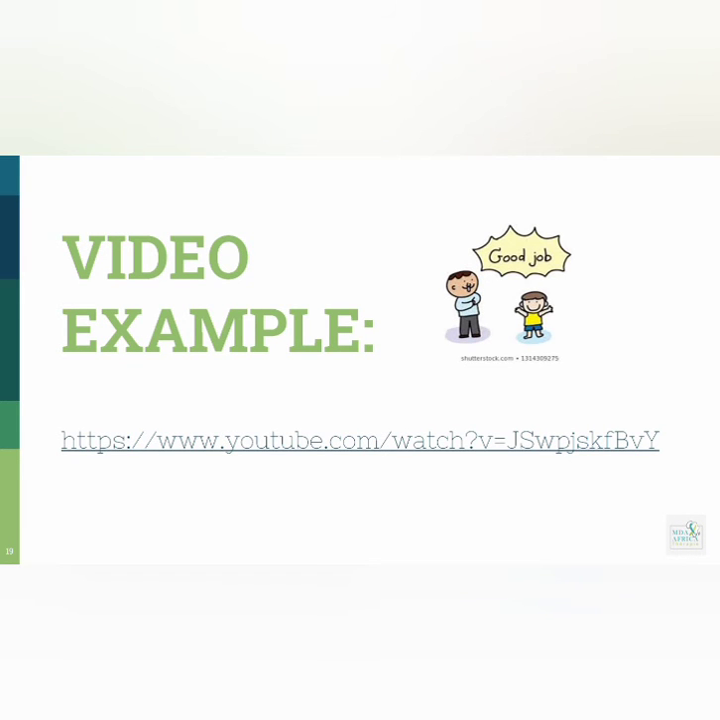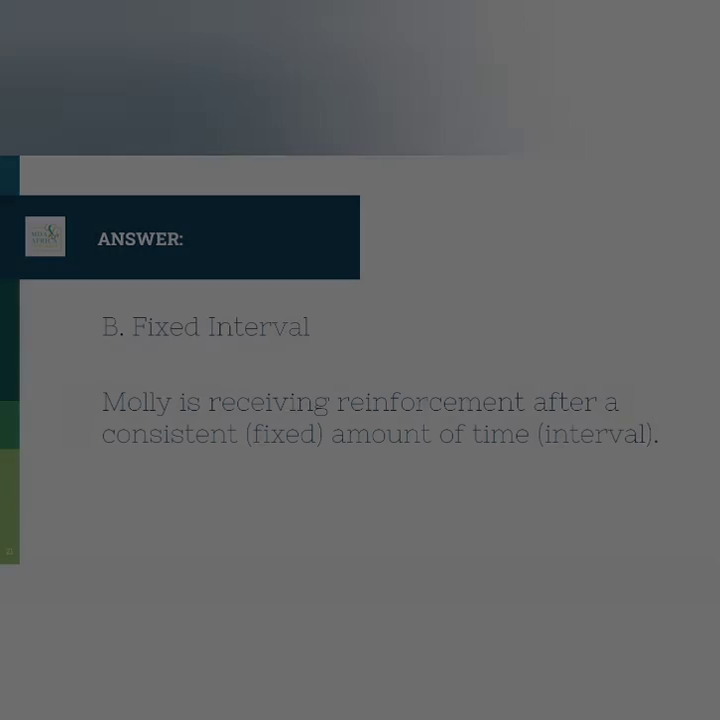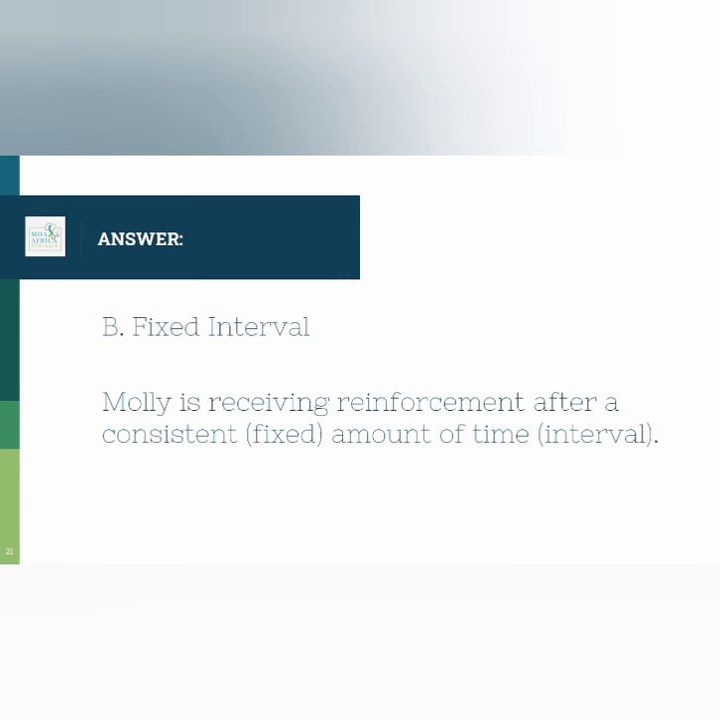Here is a video example. Let's review. If Molly is reinforced for her first response after 7 minutes, what type of reinforcement schedule is being used? A fixed interval. Molly is receiving reinforcement after a consistent fixed interval amount of time.